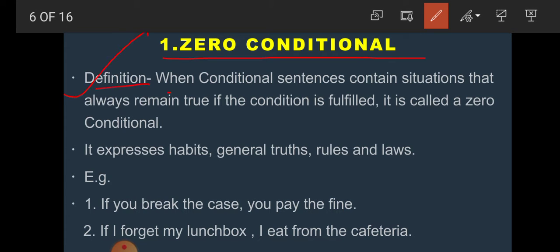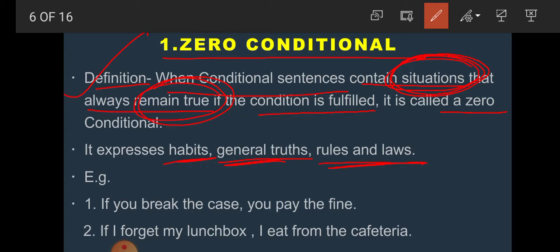Students, what is zero conditionals? The definition is given here: when a conditional sentence contains a situation that always remains true if the condition is fulfilled, it is called zero conditional. It expresses what, students? It expresses habit, general truth, and rules and laws.